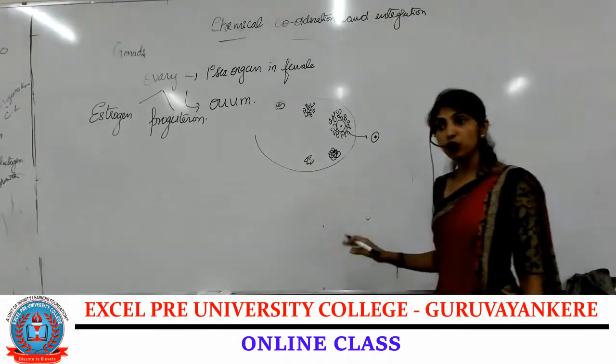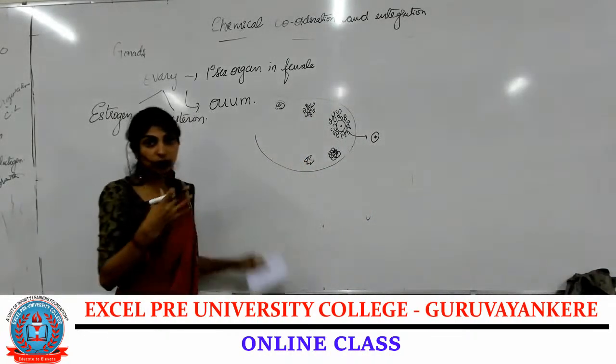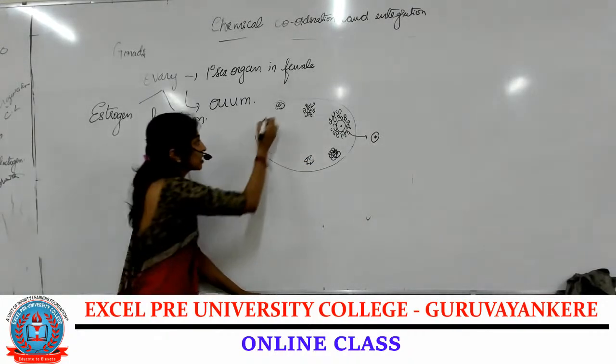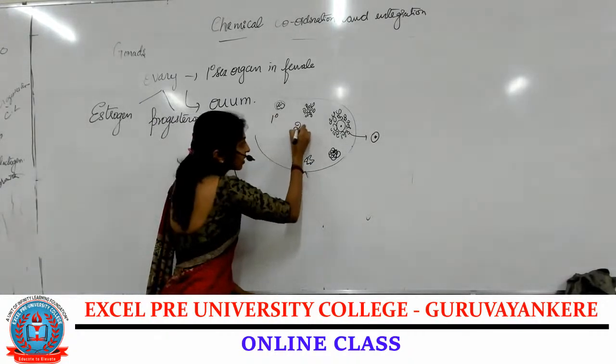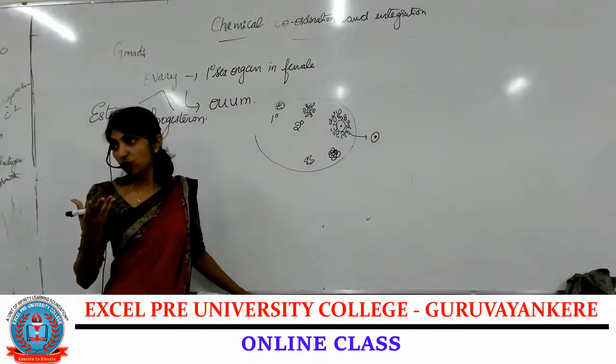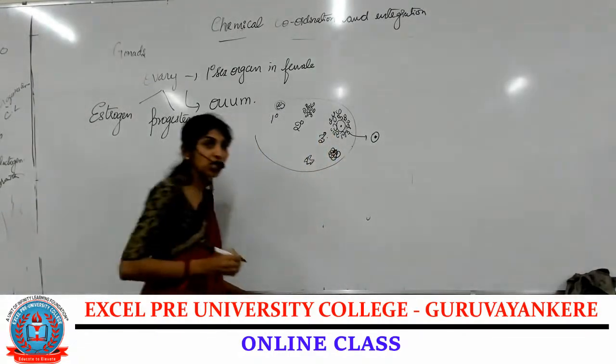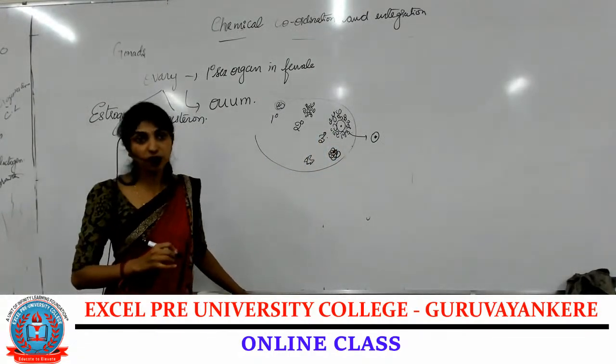Okay, coming to ovary. The follicles will be growing in the ovary, correct? This is the primary follicle, where the number increases. These follicles grow into secondary follicles. Then they form tertiary follicles or Graafian follicles.